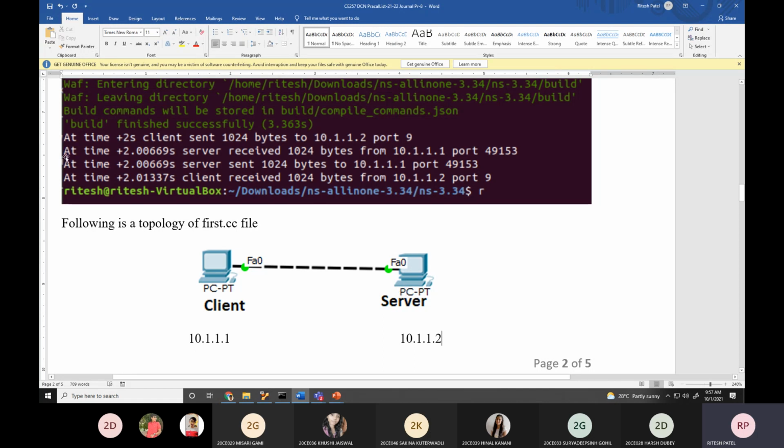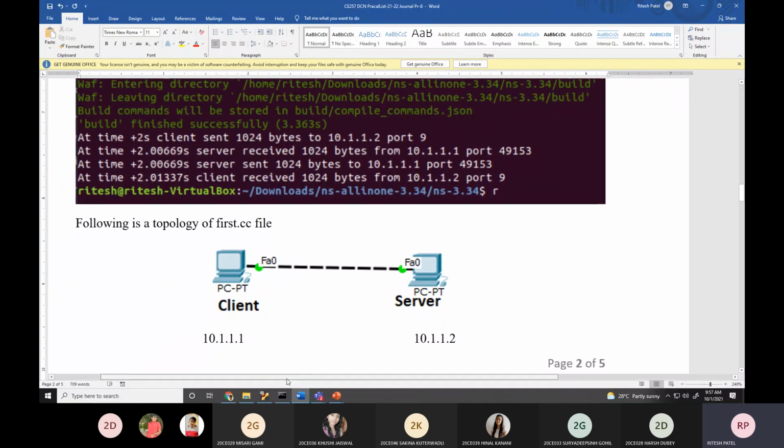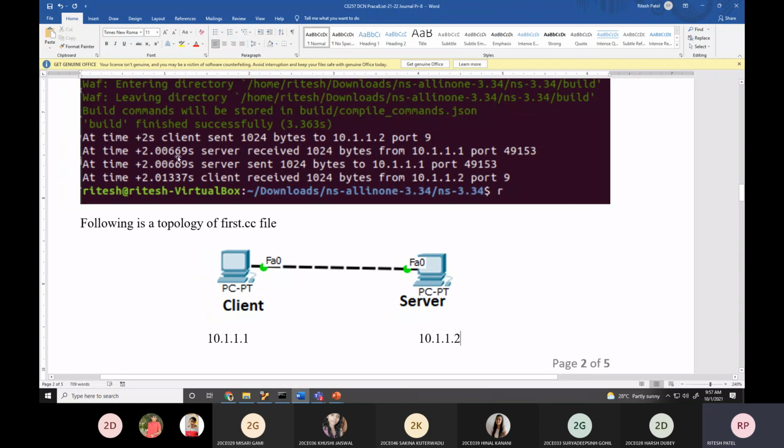And what is it over here, a time of +2.00669. Please pay attention here. At +2.00669 seconds, the server received 1024 bytes from 10.1.1.1. So the server has received data from 10.1.1.1 on port number 49153.